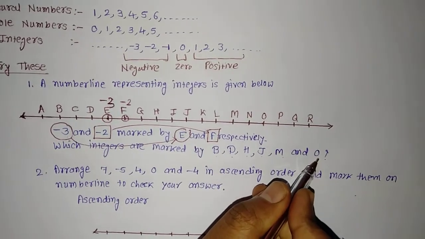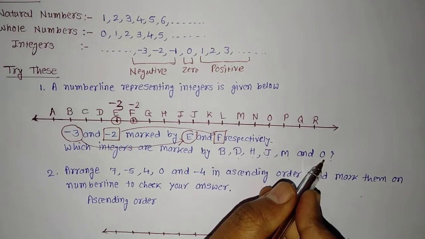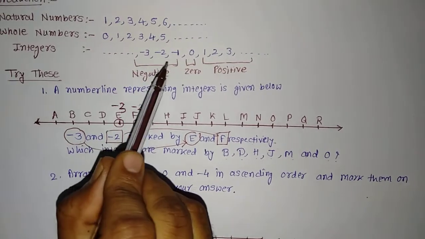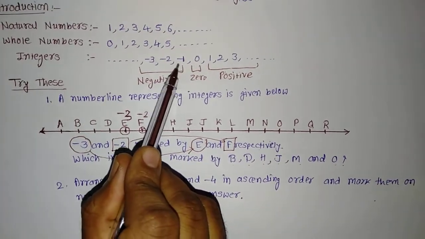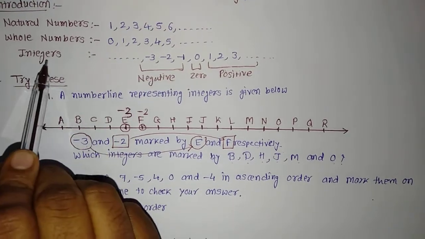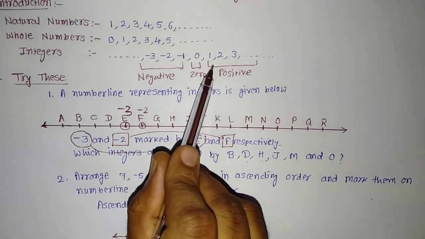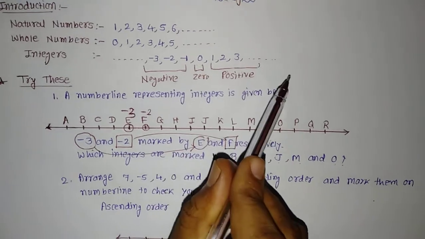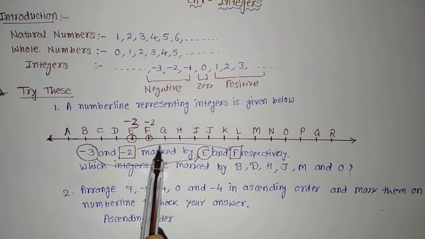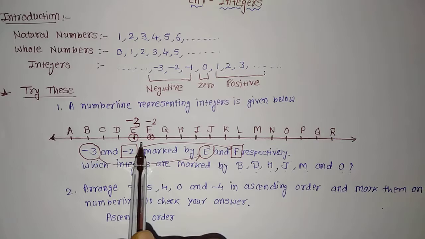Now, as you have already learned, in the integers all the negative numbers begin from minus 1, minus 2, minus 3 up to infinite, then 0, and all the positive integers begin from 1, 2, 3 up to infinite. So accordingly we'll keep all the numbers on the number line.